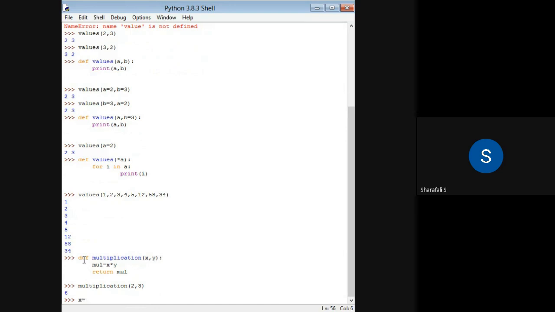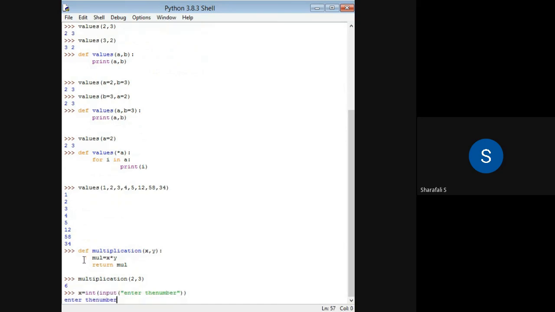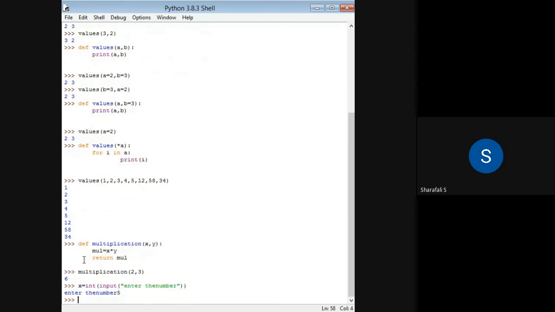So I will be putting x is equal to integer of input, enter the number. It will ask me what is the number. Okay, so I will be putting 5. So x is now 5, and now I will be defining the function. Defining factorial. The function is factorial of x, right?